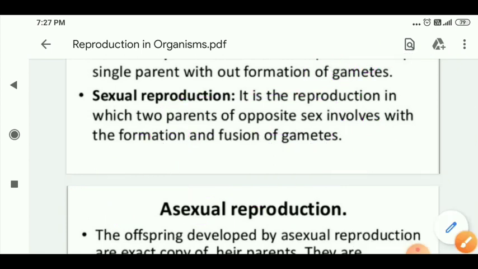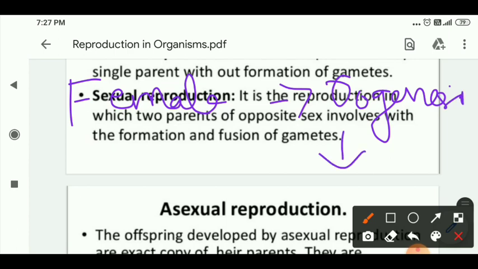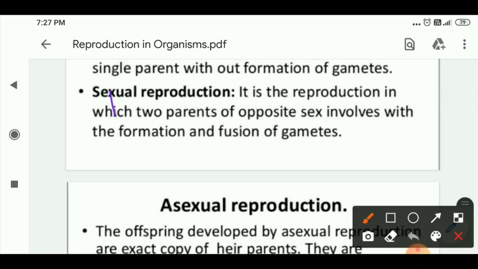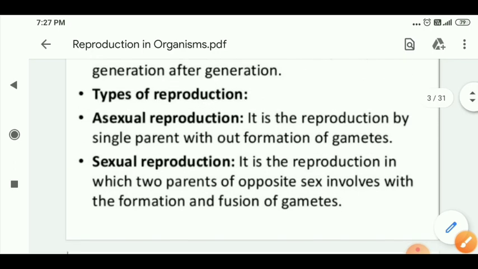Next, in the female, gamete formation occurs through the process of oogenesis, producing the ova. The ova, or ovum, or egg, also has a haploid number of chromosomes. The male haploid is the sperm and the female haploid is the ovum. Their fusion produces a diploid zygote. Can you understand? So this is the definition of sexual reproduction and asexual reproduction.